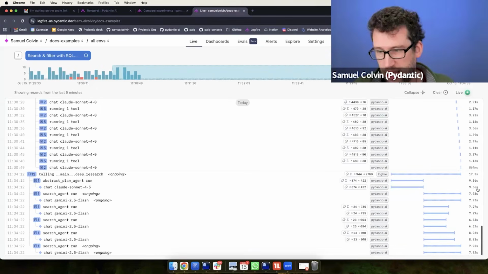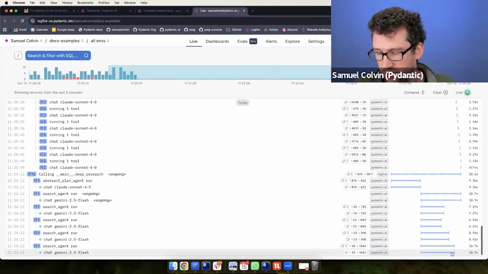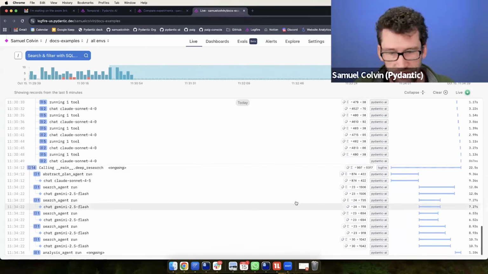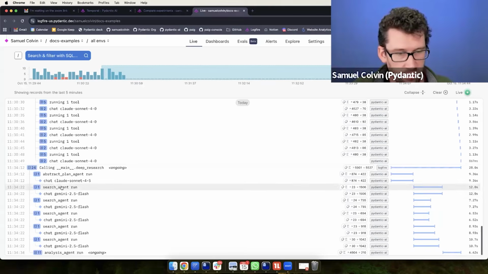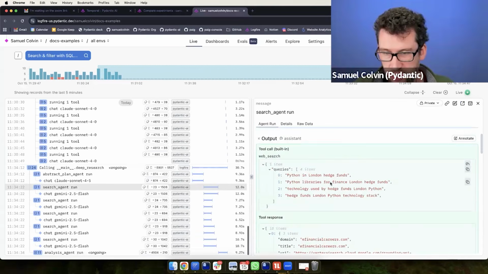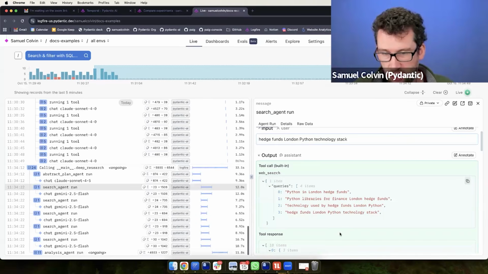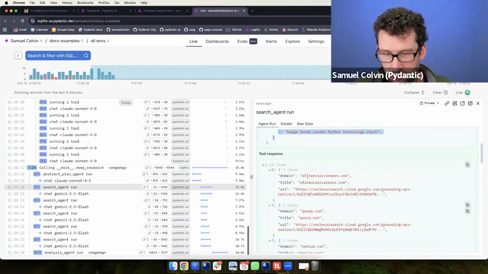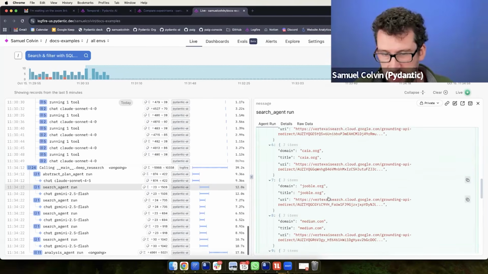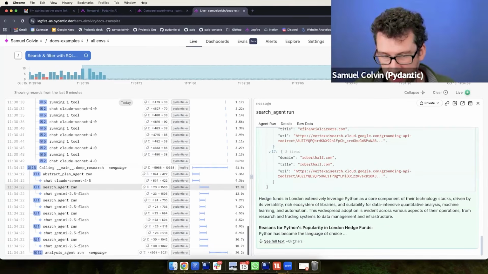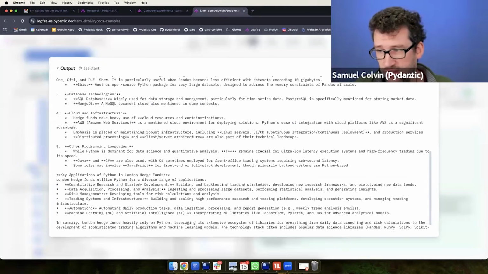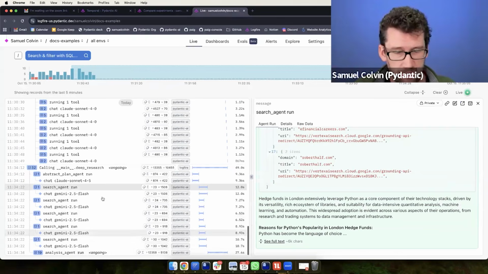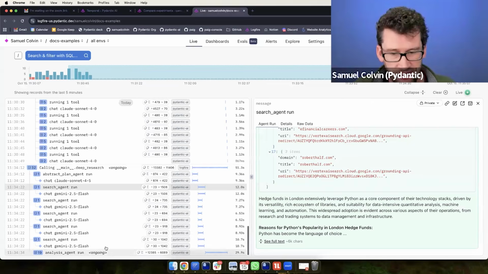It's run the plan step in 9 seconds, and you can see all of the search steps going on in parallel. Once they've finished, it will start. You can see the analysis agent has just started. We can look at the individual searches, so you get a pretty good idea of what happened: the question it got asked, the queries it decided to run, a bunch of data from Medium, different sites, structured data, and the agent also bangs in quite a lot of context. So this is each individual one of our 10 parallel searches, and now the analysis is going to go and run with all of that input.